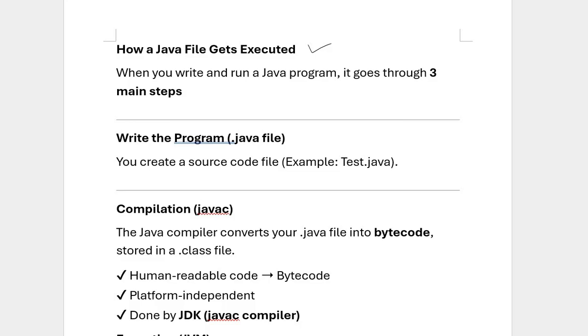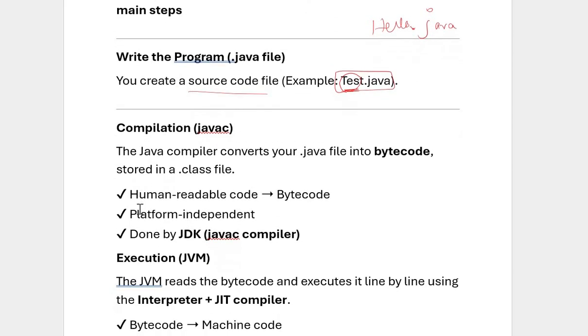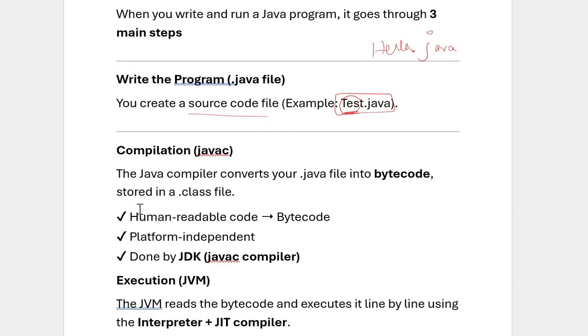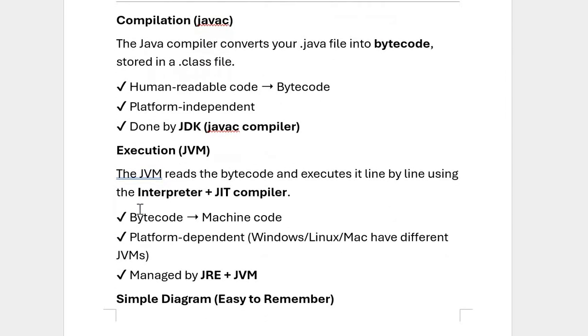First, when we write a program, we basically save the program as a .java file, right? For example, if you have written a hello world, you will save it as hello.java. So you have to create a source code file, for example test.java or hello.java. Anything, it is your wish, but the name should be followed by .java. The first step is to write a program in a .java file, and the next step is compilation.